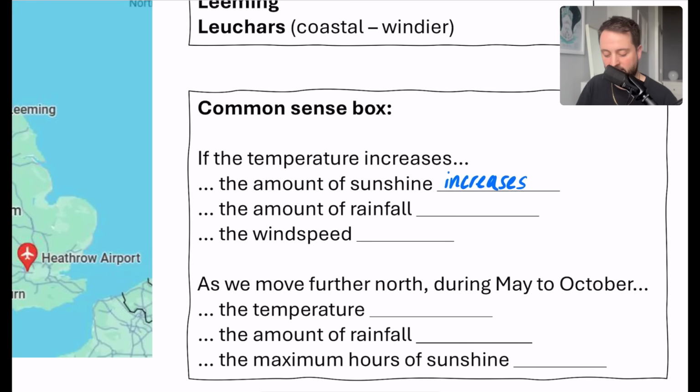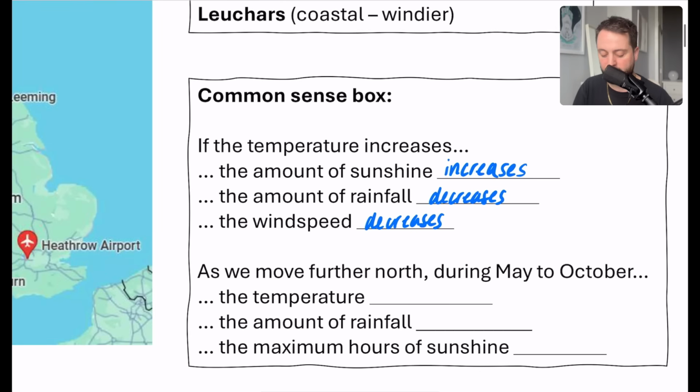Now, if the temperature is high, we would expect the amount of rainfall to be low. Because if you think about what it's like in the summer versus what it's like in October, warm days in the summer tend not to be rainy, whereas when you get to October and cooler temperatures, there tends to be more rain. Now, when it's a hot day, we tend to have lower wind speed. So as the temperature increases, the wind speed also decreases. So just go with your gut with these weather things and think, what is the most common sense thing that might happen?